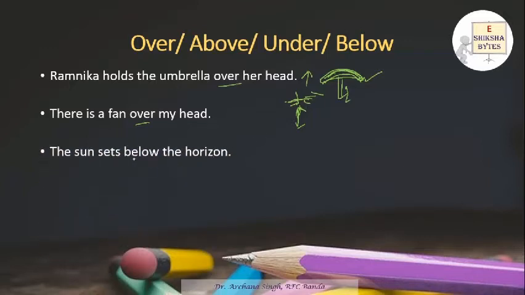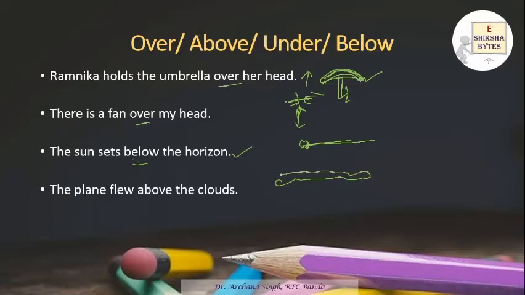Sun sets below the horizon. Here this is a horizon, this is a level, and the sun sets over there, so it is below. The plane flew above the clouds. These are the clouds, the level, and the plane flew above the clouds. So whenever we talk about a level, we use above. Whenever we talk about a particular position, when it's totally up, vertically upward, in that case we use over.